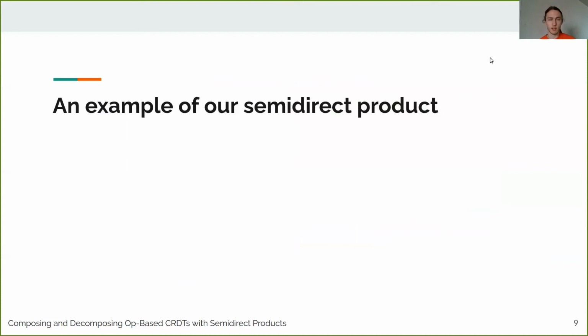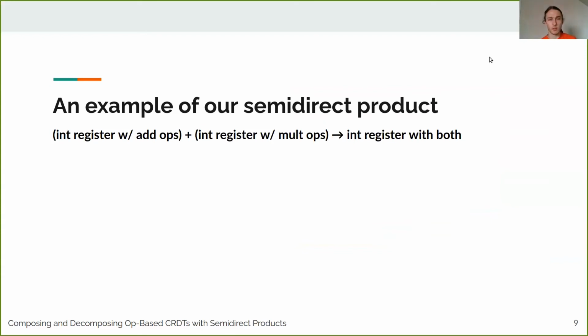Okay, now for the rest of the talk, I want to give an example of how our semi-direct product works. In particular, a simple example: we're going to start with 2 commutative data types, an integer register that has add operations and an integer register that has multiplication operations. And we want to compose them into an integer register that supports both kinds of operations at once.